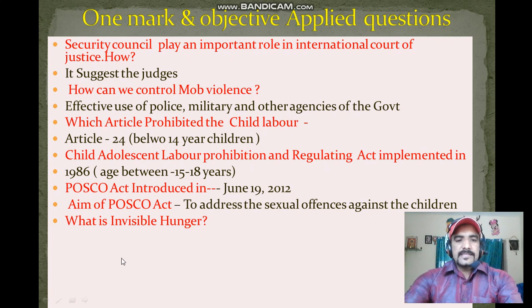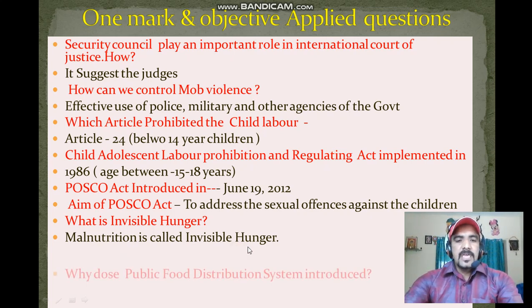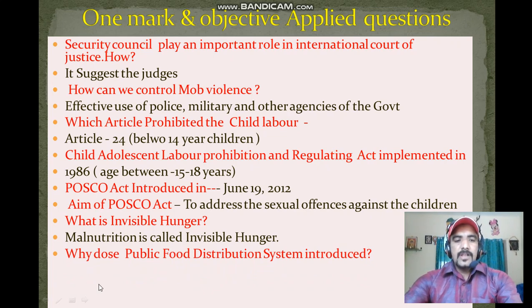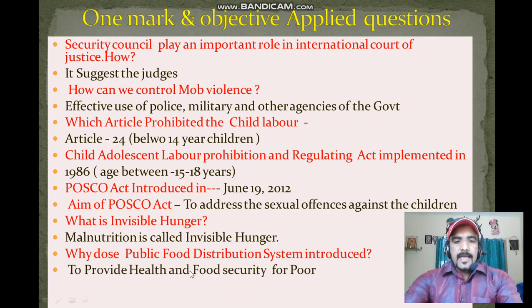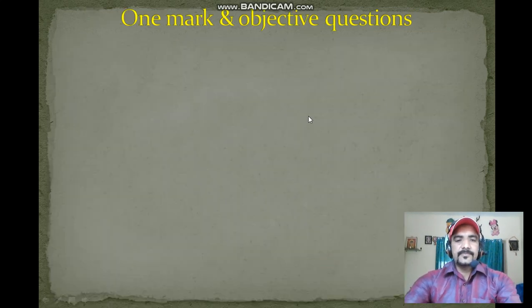Next one, what is invisible hunger? Malnutrition is called invisible hunger. That is the major present problem children face, malnutrition. It is invisible hunger. Next one, why was the public food distribution system introduced? Because to provide health and food security for poor people, they introduced the public food distribution system.